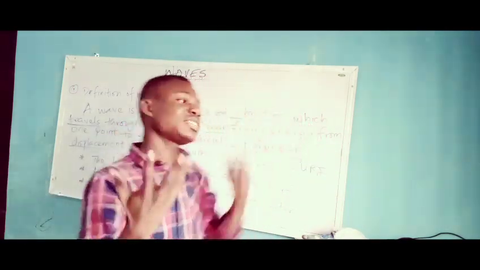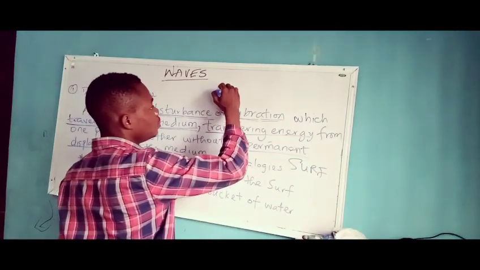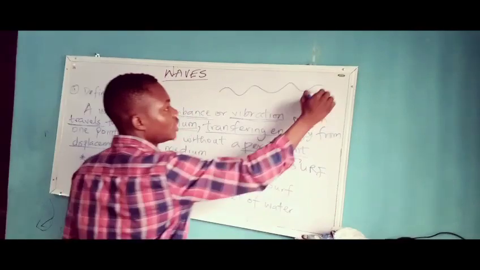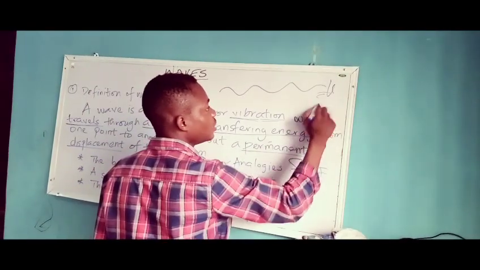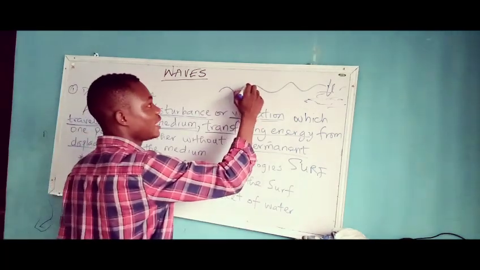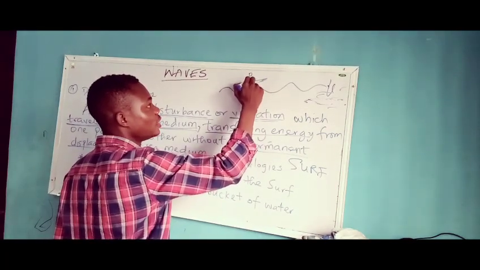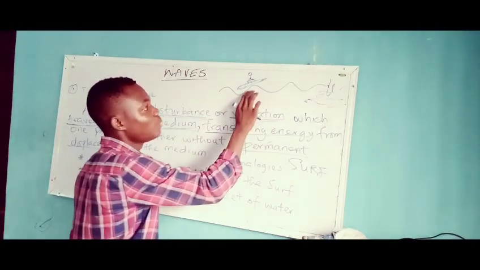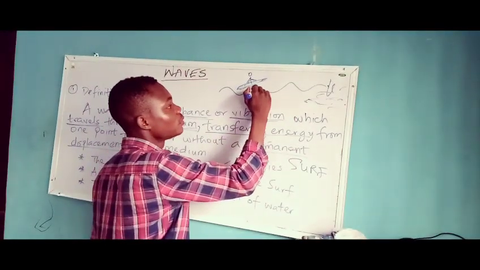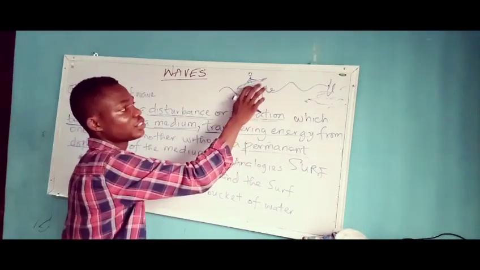So what is actually happening is that, let's say this is the ocean, and let's say this is the beach here. You see that the guys are having the board here. So the guy is standing on this board, and he's climbing on this ripple, which is the crest of the ripple.